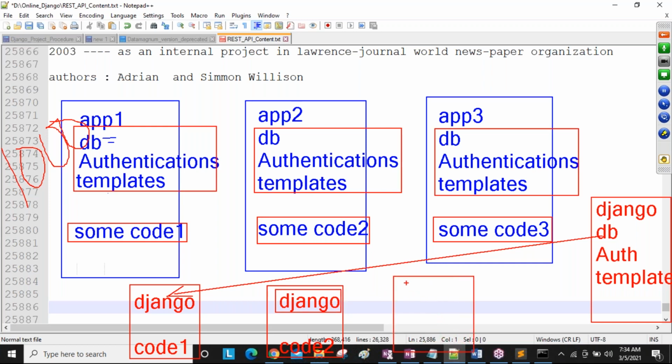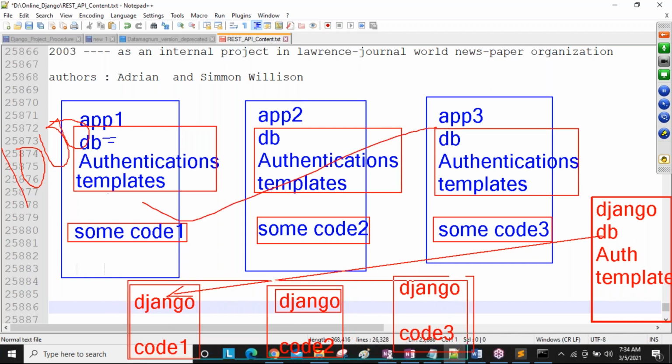Here also, one more application. Here also they are importing Django, and then you write code 3. Like this, by using this Django code, they are developing new applications. Compared to previous applications, these applications get a lot of benefits. Within less time and with less cost they developed these applications, and application performance also increased.